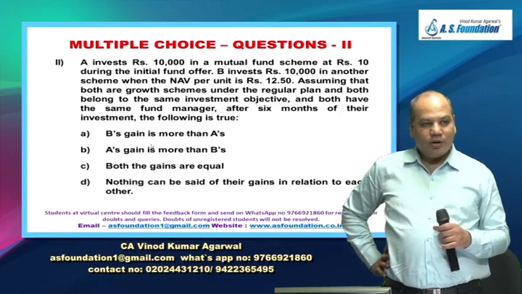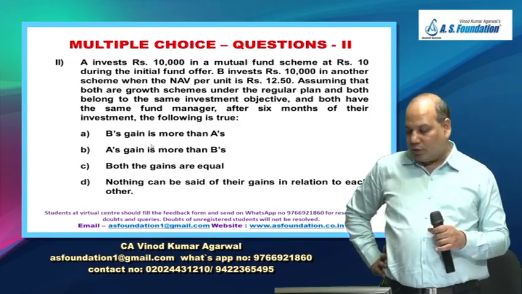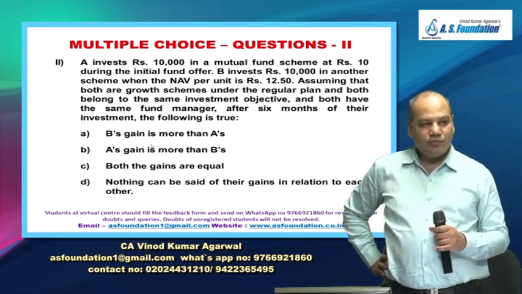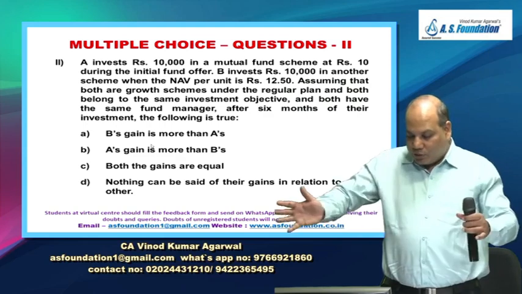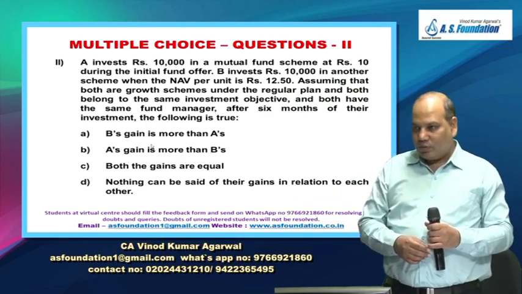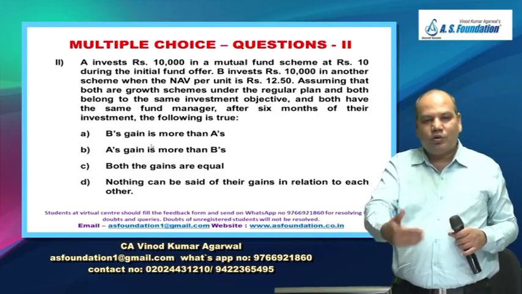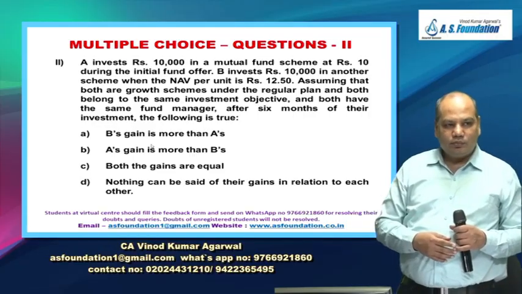Vote for D. How many of you vote for D? Unless you know their respective closing NAV, you can't answer, right? Because they are similar schemes, but actually there are two schemes. Both may be equity, but you should also know what was the closing NAV.